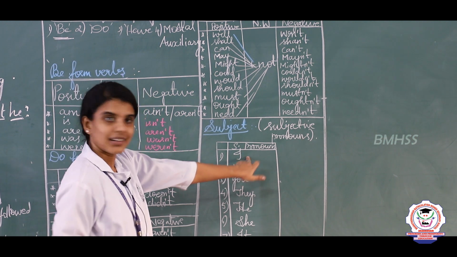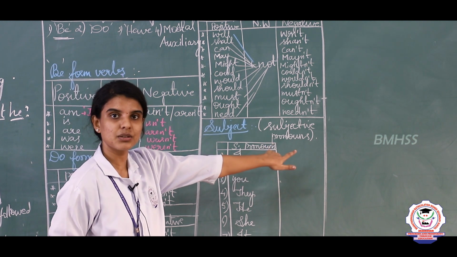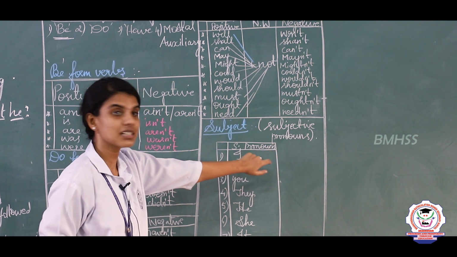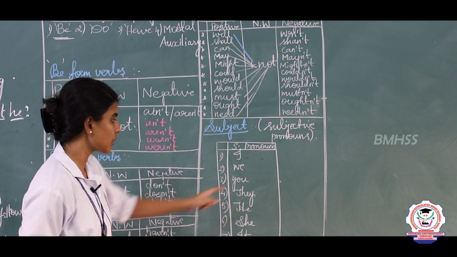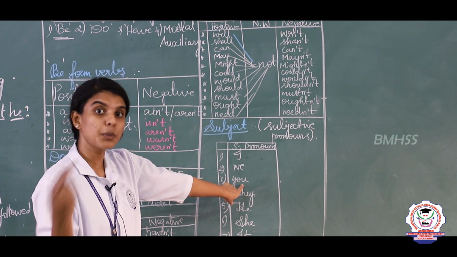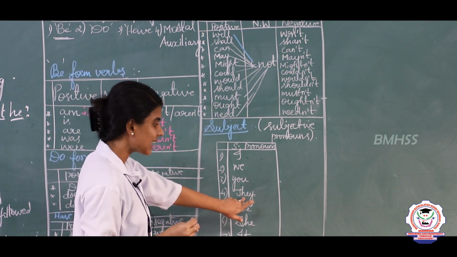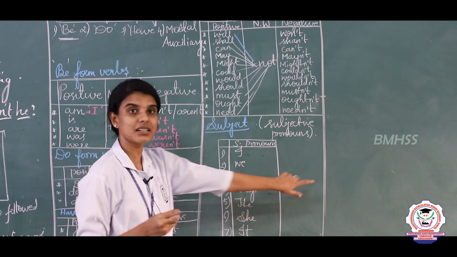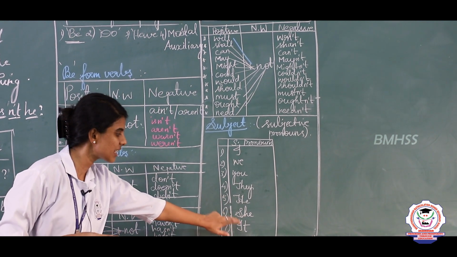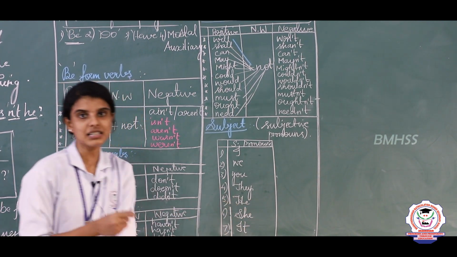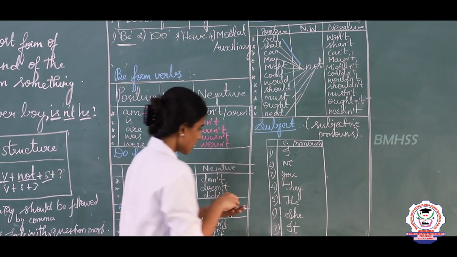I is a first person singular pronoun, we is a first person plural pronoun, you acts as both second person singular as well as plural, they acts as third person plural pronoun, and he, she, it act as third person singular. Clear?